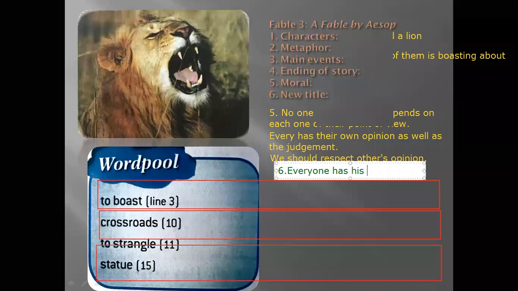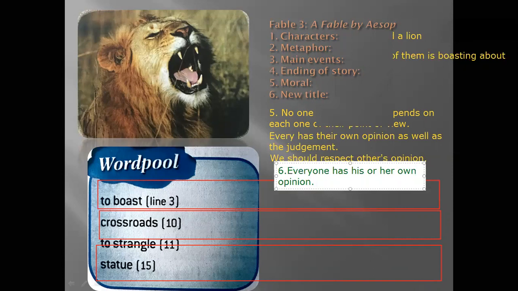Each one has what he likes and what he doesn't like. Everyone has his or her own opinion. So we shouldn't battle for it, right? Should we battle for it?